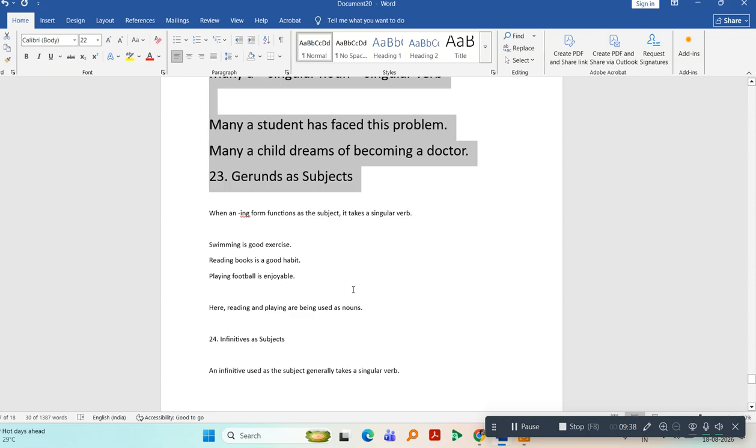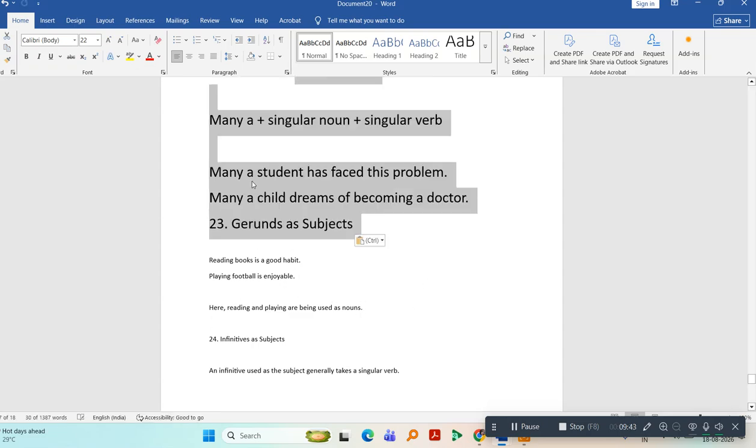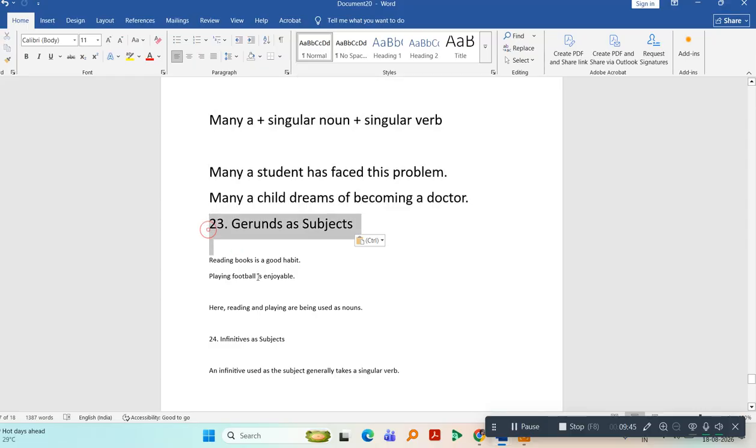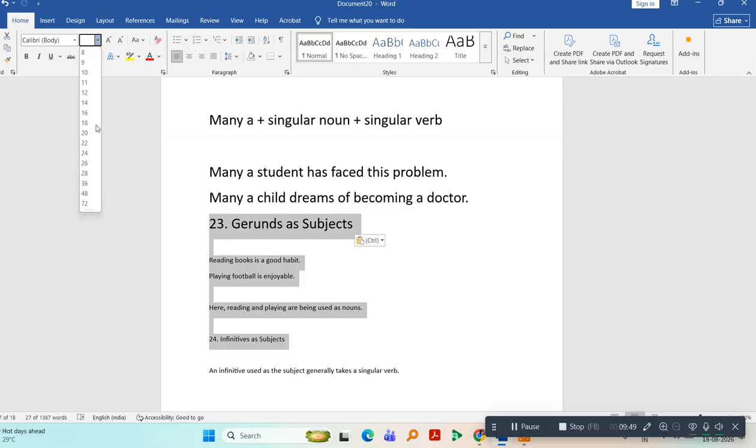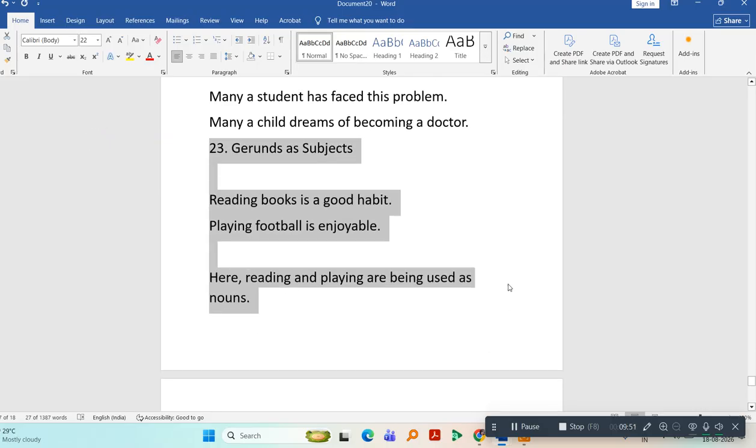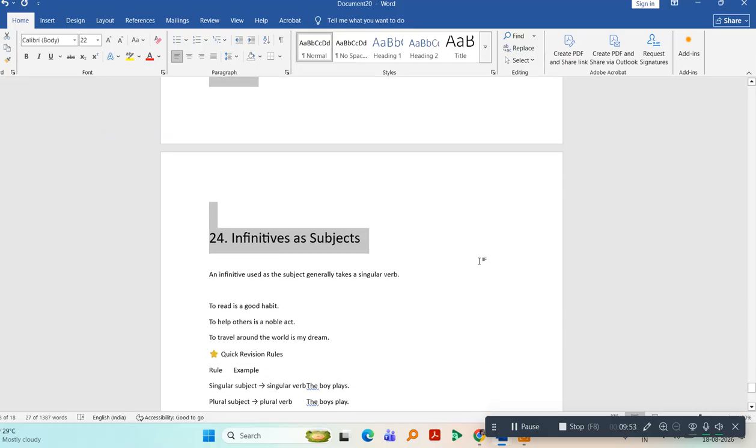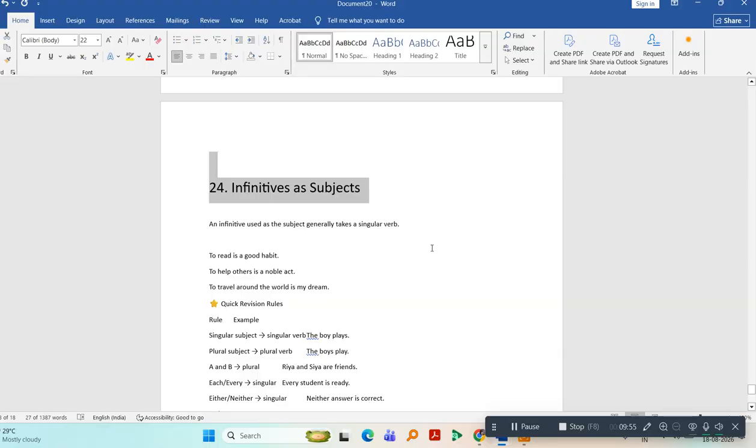And you can use gerunds as subjects. We use ing verbs as nouns. Then in that case, you will use singular verb. Reading is a good habit. Playing football is enjoyable. Exercising is my passion, like that. And whenever you are using infinitives as subjects, then it takes a singular verb. To read is a good habit. To help others is a noble act.